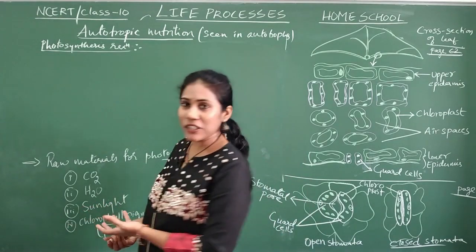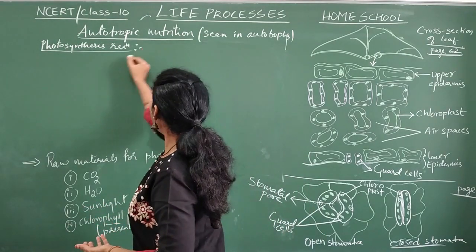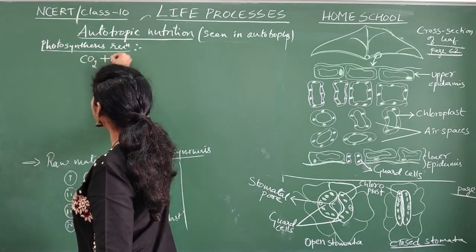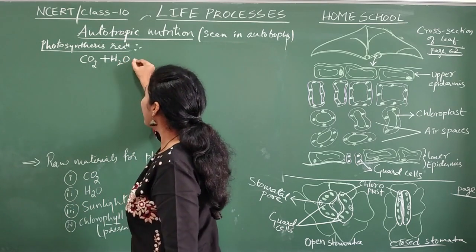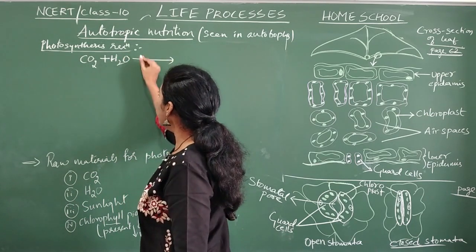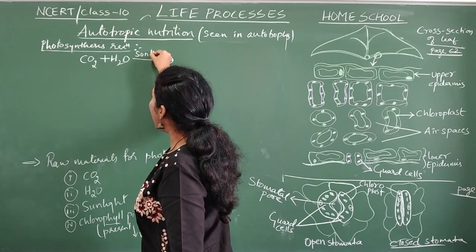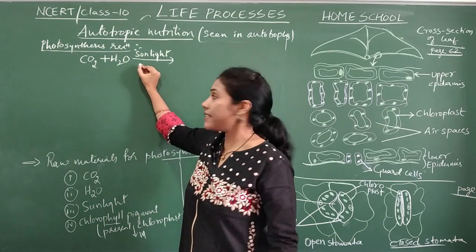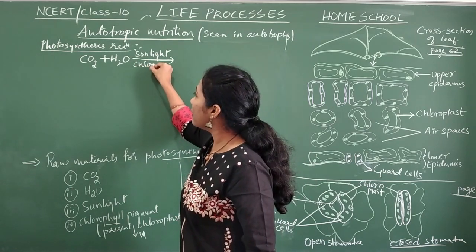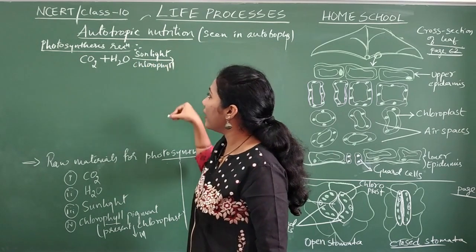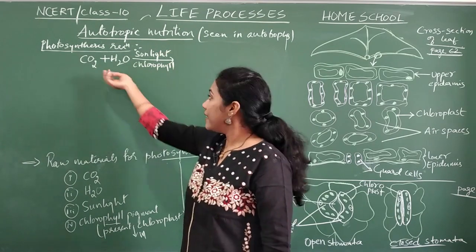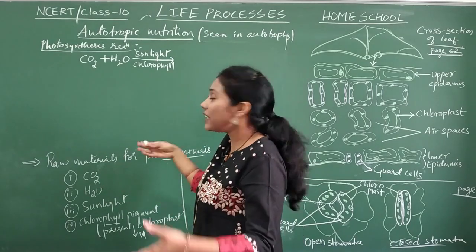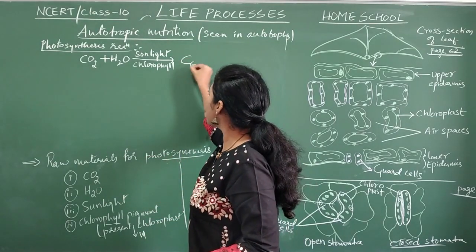So how do you write a reaction for photosynthesis? See, plants take up carbon dioxide. Yes or no? And what will they take up? Water they will take up. And both of them will combine in presence of sunlight. Okay. And also what is the important pigment necessary? Chlorophyll, isn't it? Chlorophyll. And in presence of these, they are combining and you are getting a food. So food in the form of glucose. What is the formula?